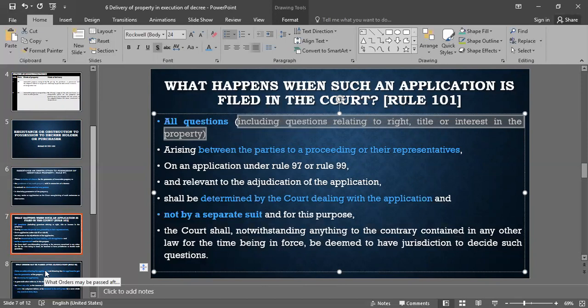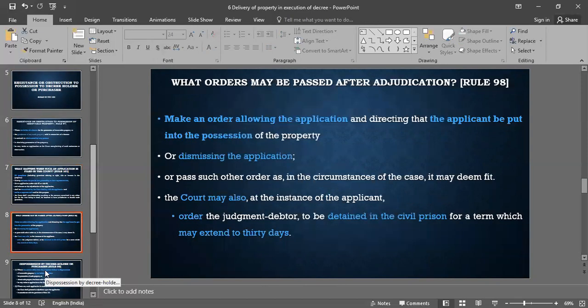Let's move on to the next slide, which talks about what orders may be passed after adjudication. It is talking about Rule 98, which says the court may make an order allowing the application and directing that the applicant be put into possession of the property, or dismissing the application, or pass such order as in the circumstances of the case the court may deem fit. Or the court may also, at the instance of the applicant, order the judgment debtor to be detained in civil prison for a term which may extend to 30 days.